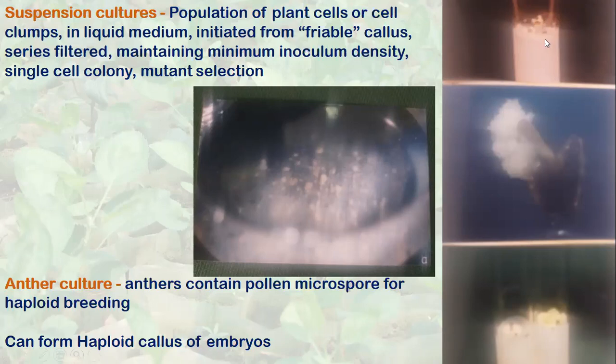So these anthers of rose were cultured, and you can see this is an anther, and this callus is coming from inside of the anther, which is haploid. Then we can grow this callus for different purposes, and also regenerate different structures later on from these calli.